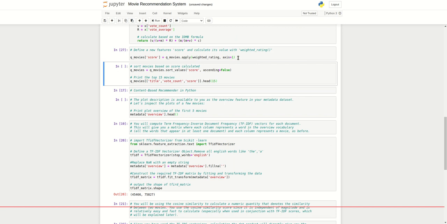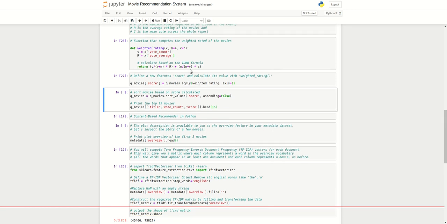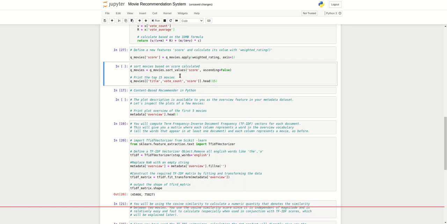So we run this, then we print the score that we compute from the weighted rating, sorted in descending order.